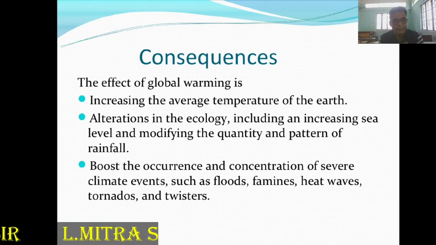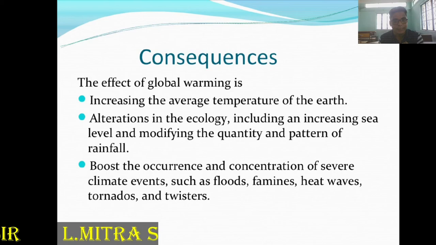If the globe becomes warmer, this type of famine and climate event will be more intensified in every region of the earth's surface. Glacier melting, lower summer stream flows, species extinctions, and a rise in the ranges of disease vectors. Various new diseases have already emerged, and now we are all suffering.